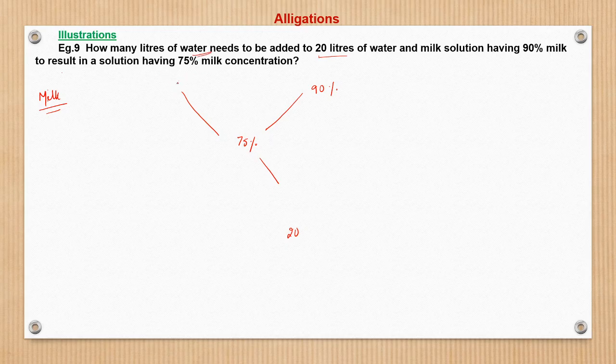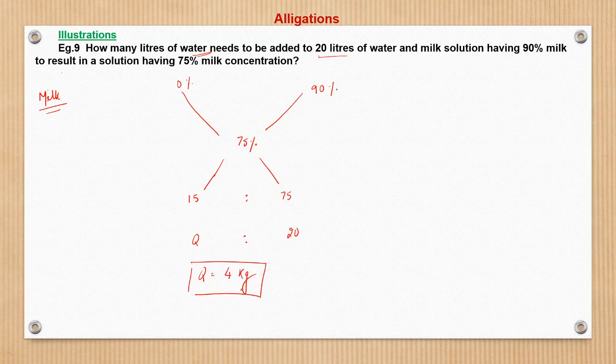In pure water the concentration of milk would be 0%, and that quantity we have to find, Q. The difference is 90 minus 75, which is 15, and 75 minus 0 is 75. So the ratio is 1 is to 5. If 5 represents 20, then 1 will represent 4. So Q is equal to nothing but 4 liters.